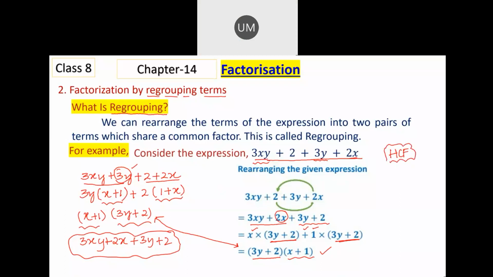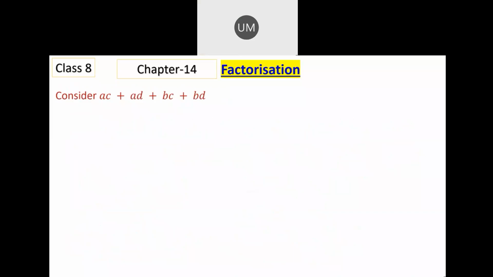If the highest common factor is 3y, and if you take y there is no problem, but in the further steps it will increase the number of steps. Understood? Okay, sir.